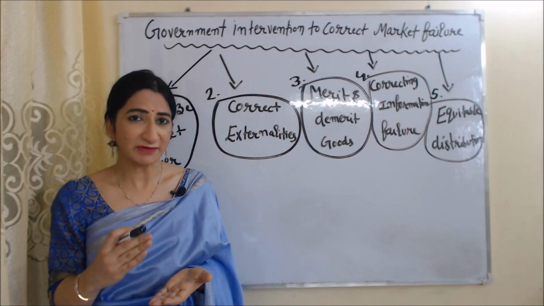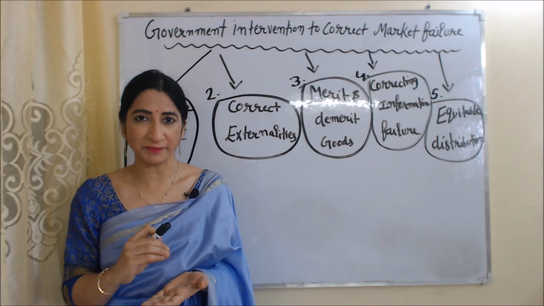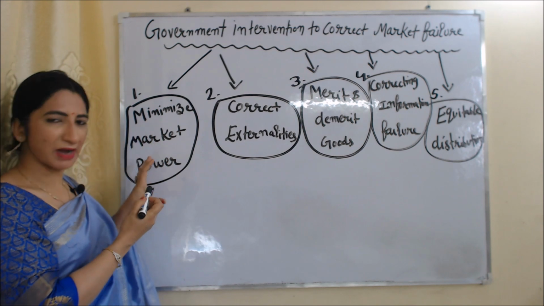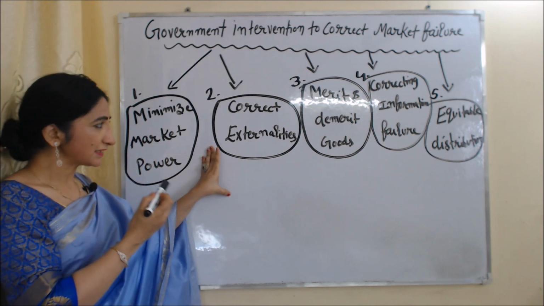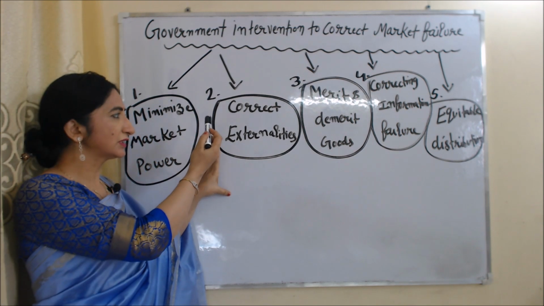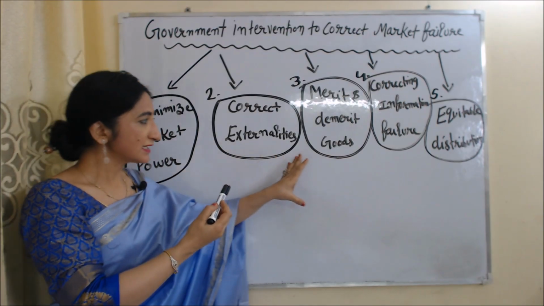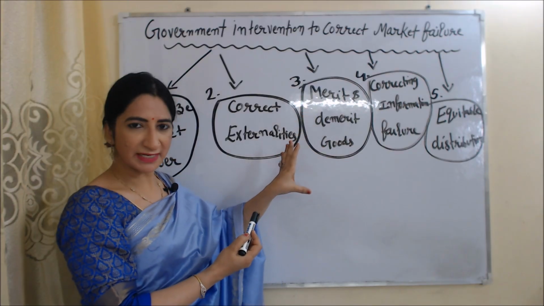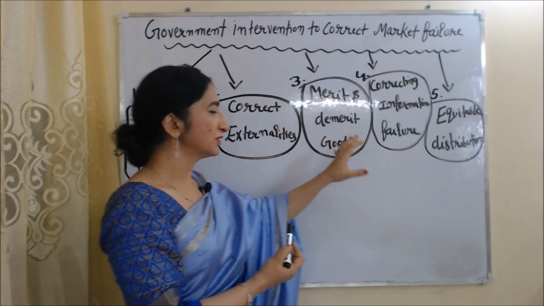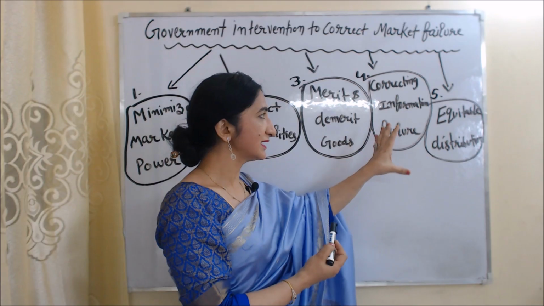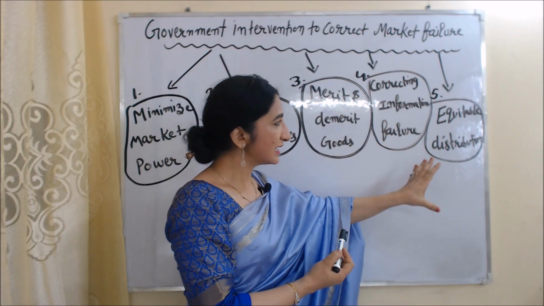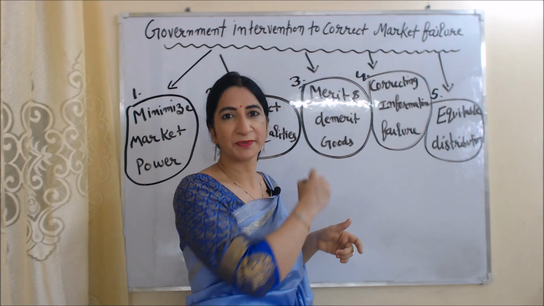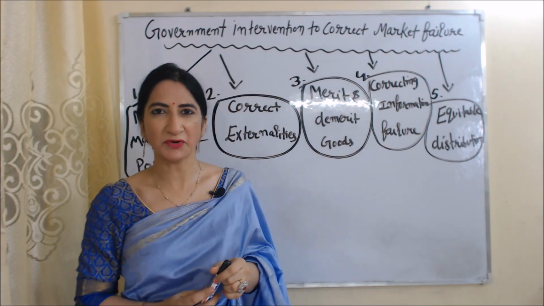Government intervention is basically divided into 5 parts. The first part includes government intervention to minimize market power. The second part includes government intervention to correct externalities. The next part includes government intervention in case of merit and demerit goods. The next part includes government intervention for correcting information failure. And the last part includes government intervention for equitable distribution. One by one we will discuss each part.